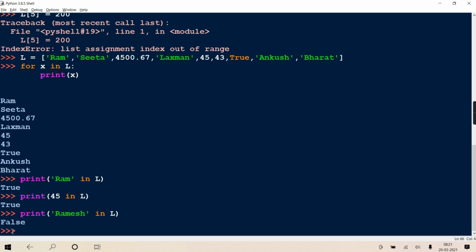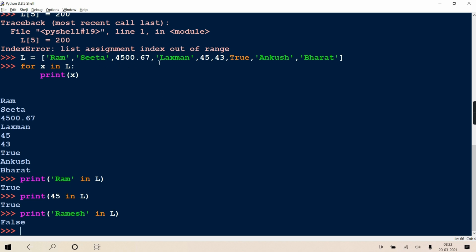Same thing in C. If you're told to find out whether the element is present in an array or not, it was not that simple. You have written some searching algorithms. I'm sure you have learned some search algorithms like sequential search, then binary search, then Fibonacci search, and so many search techniques are there, like sentinel search methods and all. So you will write an algorithm.